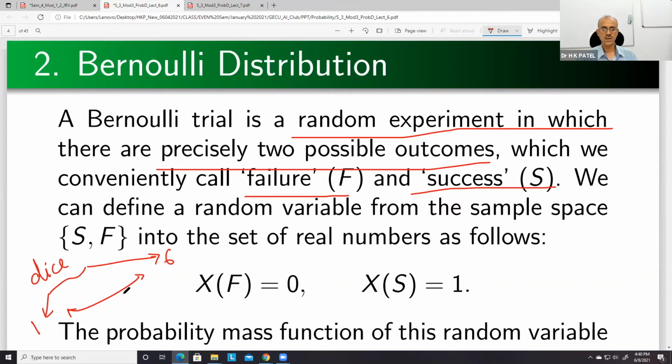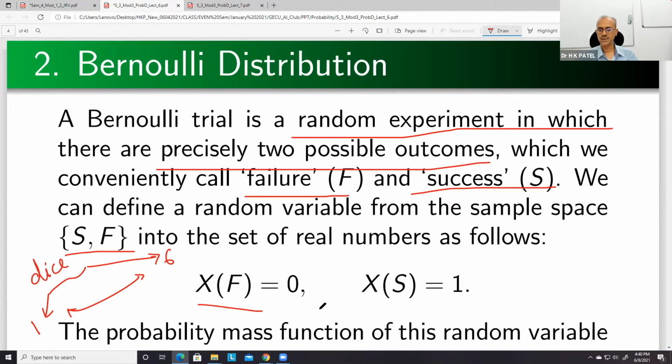One set will be our failure set, the other set will be our success set. This type of problem or experiment we will consider. So we'll talk about this 2-point set only, that is success or failure, nothing else.